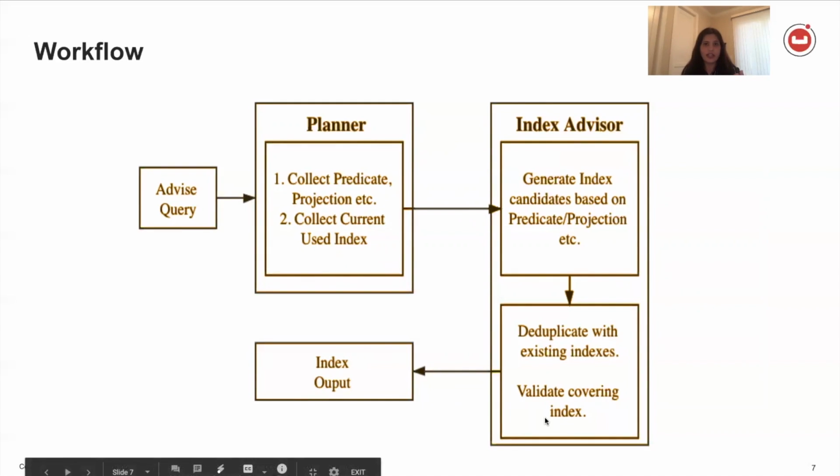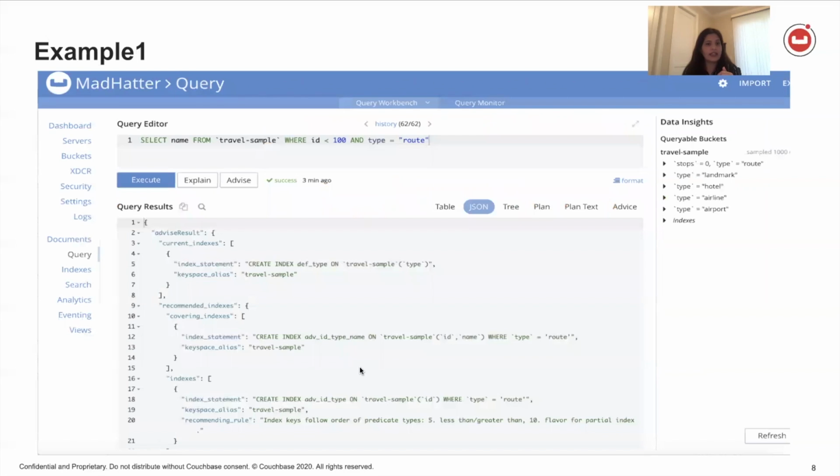Also, for the covering index, we go one step further and we validate it, in the sense that we try to create a virtual index and make sure that the optimizer is actually selecting that particular index when the query is run. And after validation, we throw out the index output for the covering index and non-covering index. My next slide shows you how the output looks.